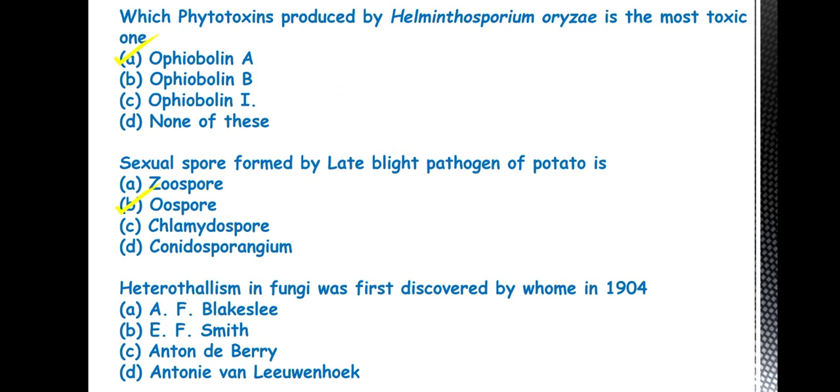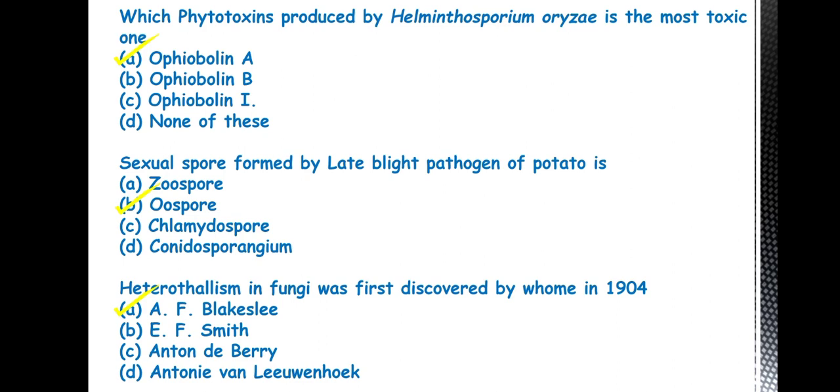Next question is: heterothallism in fungi was discovered by whom in 1904? So the answer is A, A.F. Blakeslee. By the scientist A.F. Blakeslee in 1904, heterothallism in fungi was discovered.